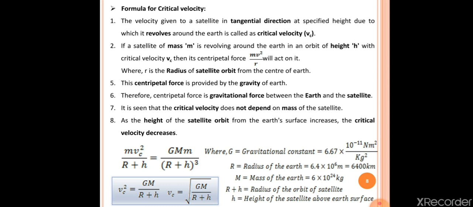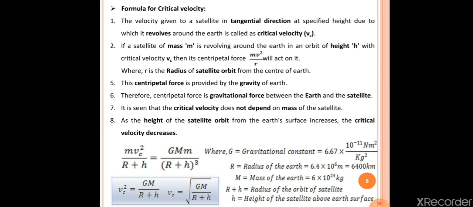The next point is, it is seen that critical velocity does not depend on the mass of the satellite. This is a very important point. Critical velocity does not depend on the mass of the satellite. The next point is, as the height of the satellite orbit from the earth's surface increases, the critical velocity decreases. This is a very important point. As the height of the artificial satellite above the earth's surface increases, the critical velocity decreases.